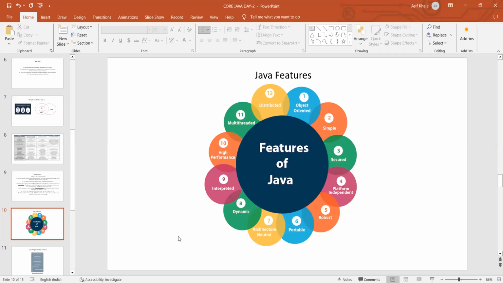High performance because it has very good advanced features. So that is the reason why it performs highly. And multi-threading also. Multi-threading means sharing a single resource with multiple threads doesn't require more storage and takes maximum utilization of the CPU. And distributed, we can distribute the files among multiple platforms. Okay, this is about the features.